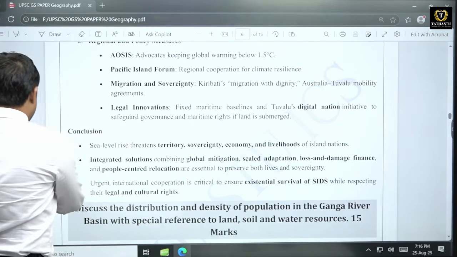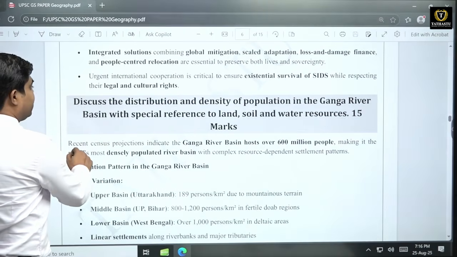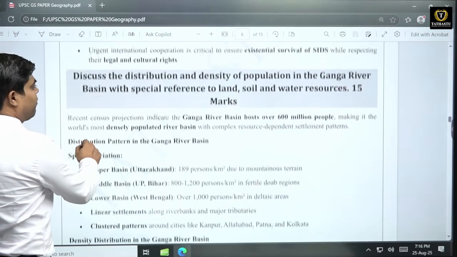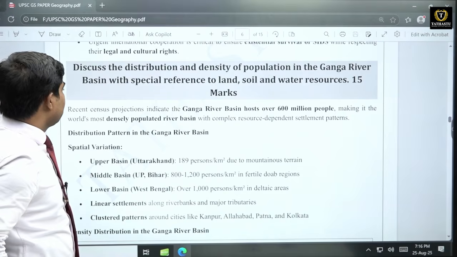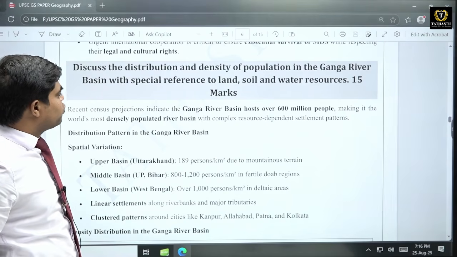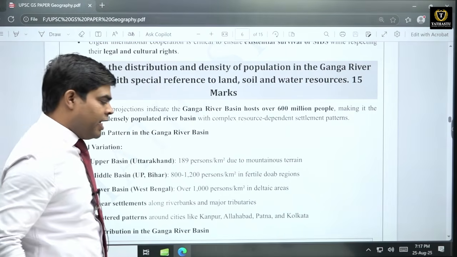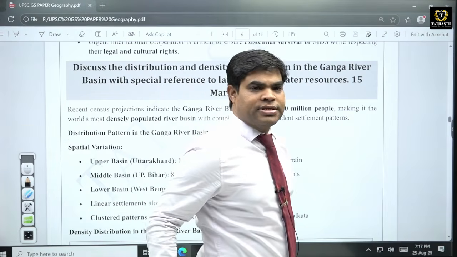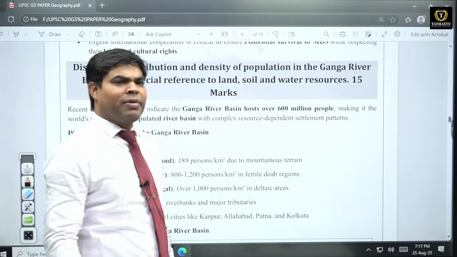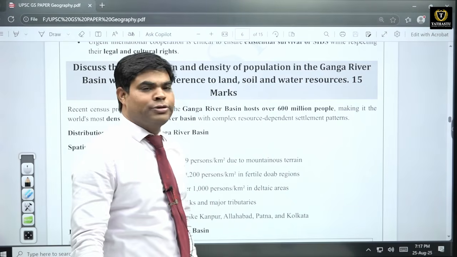Then the next question is: discuss the distribution and density of population in the Ganga river basin with special reference to land, soil and water resources. Why was this question asked? As we are very much aware, the caste census is going on. There is some kind of census going on.